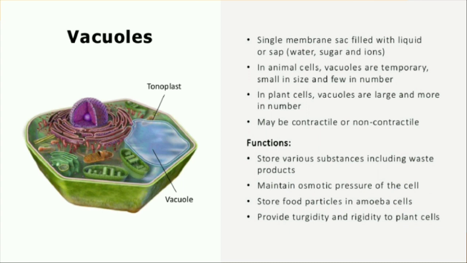Sap means water, sugar and ions. So this provides turgidity and rigidity to the cell. Then many substances of importance in the life of the plant cell are stored in vacuoles.